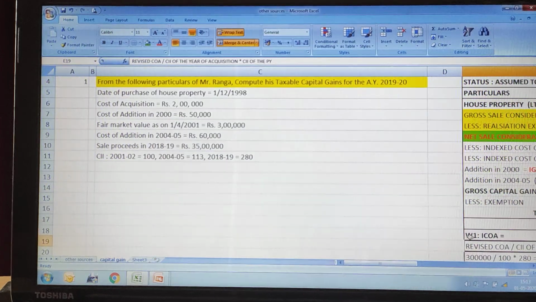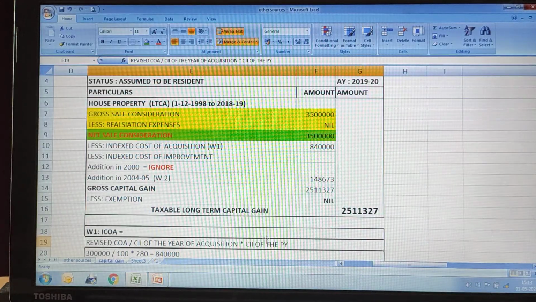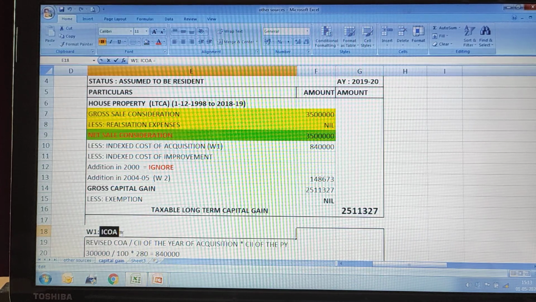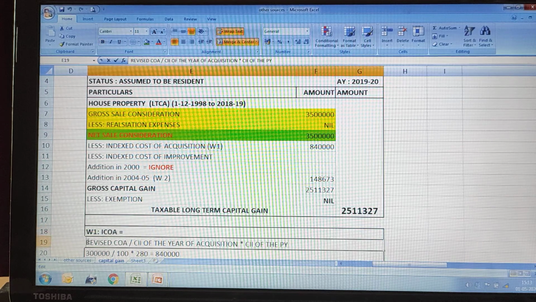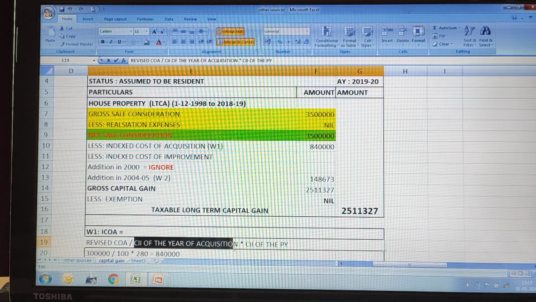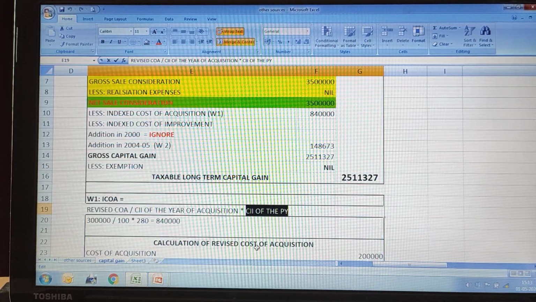I have done this, you can see the formula here. Indexed cost of acquisition equals revised cost of acquisition divided by cost inflation index of year of acquisition, multiplied by cost inflation index of previous year.